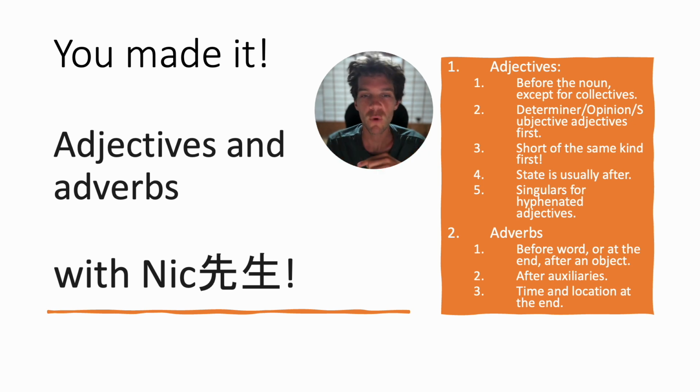Those are placed before the opinion or subjective adjectives, like beautiful, or interesting, funny, kind, boring, all of those. And then you move down. Next you have things like the newness or oldness. Then the color. First before that you have the shape or the size.